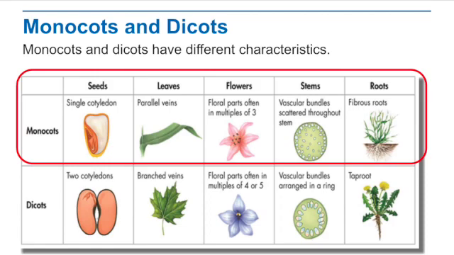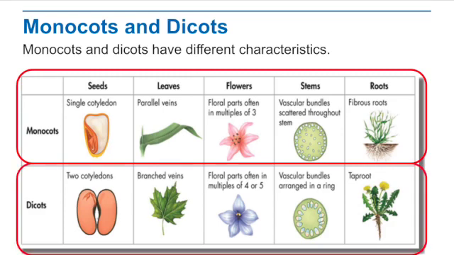So you can see monocots, they have the single cotyledon. Their leaves are parallel. The veins of the leaves are parallel. Their flowers are going to have petals in multiples of 3. The vascular bundles, which are the xylem and phloem, which move water up and down, those are scattered throughout the stem, and they have these fibrous roots that kind of spread out through the soil.